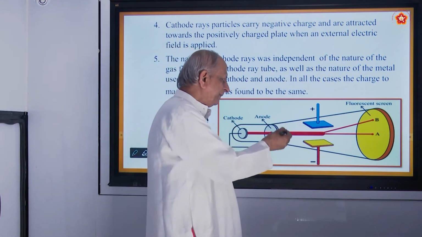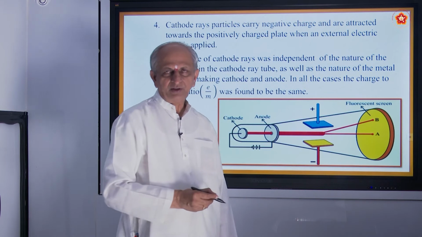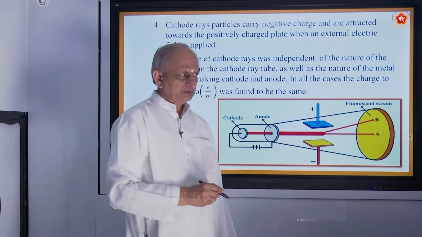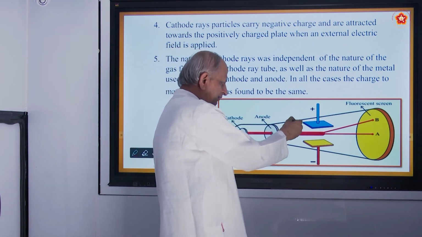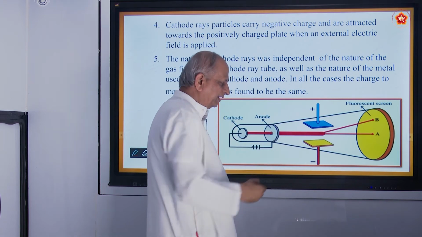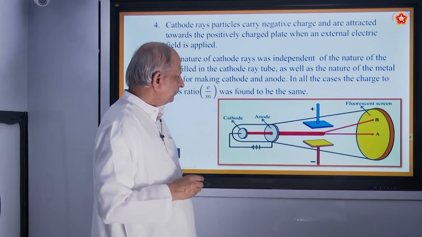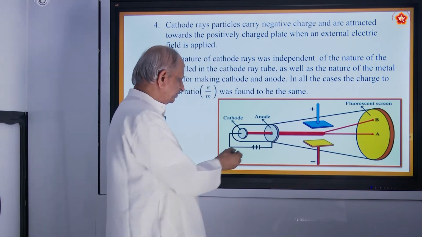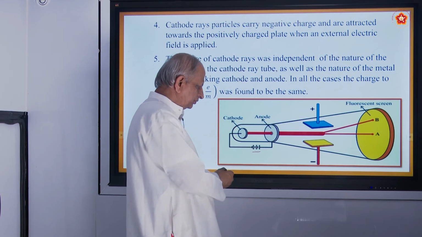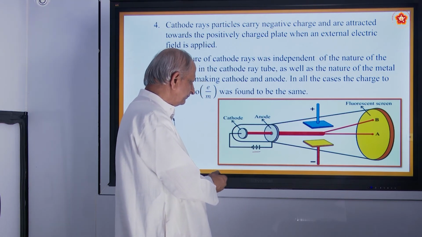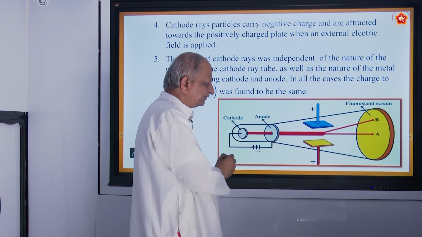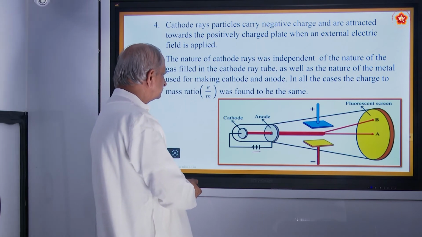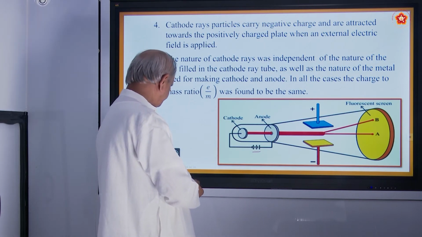And one more property: suppose you keep magnets north and south, then it moves towards the north. And as I told earlier, if you keep a wheel here, it starts rotating. We show that they have got mass and energy. So this is the external source of battery, and this is how the current is passed, and this is actually the model of a cathode ray tube. Okay.